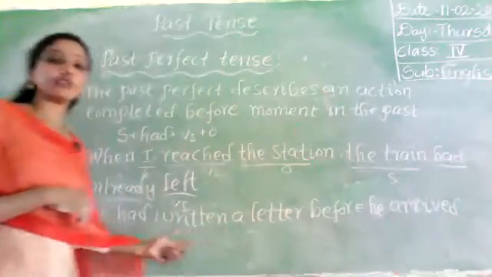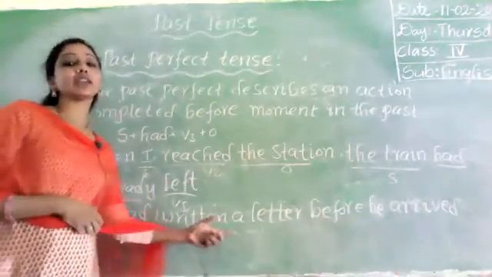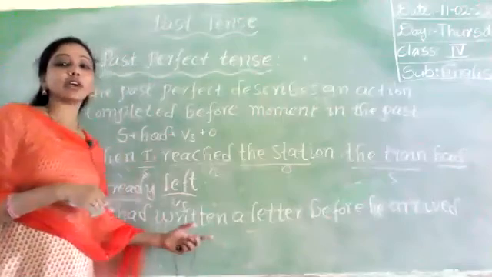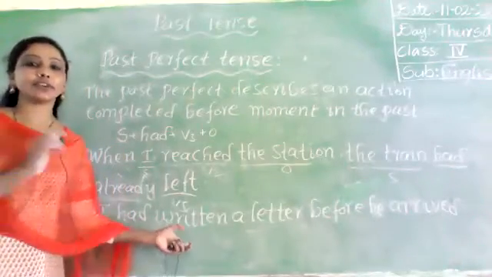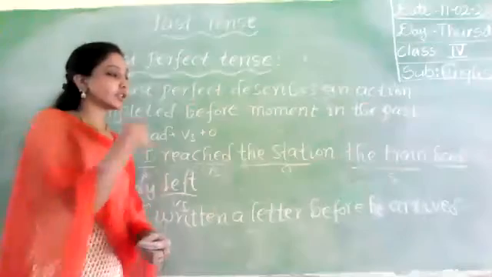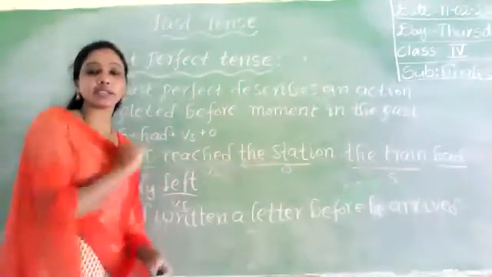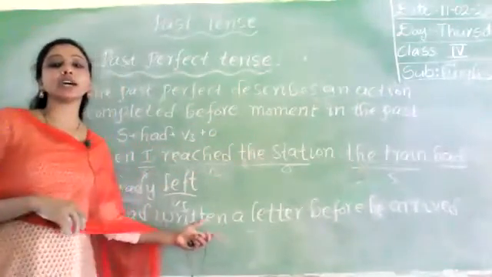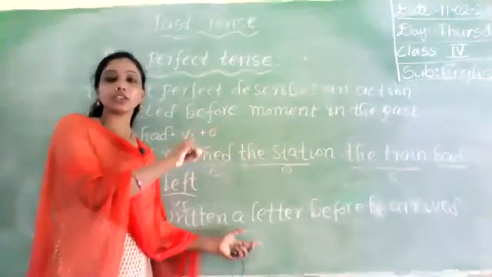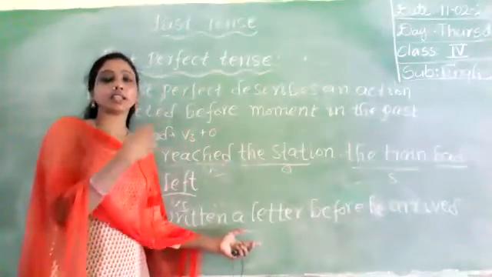Okay, so which action completed first? I had written a letter before he arrived. So here the first action is I had written a letter. Just I had written a letter before the person arrived here. So what is the second action? He arrived is the second action. What is the first action here? I had written a letter. This is completed. Okay, that action, he arrived, is the next action.